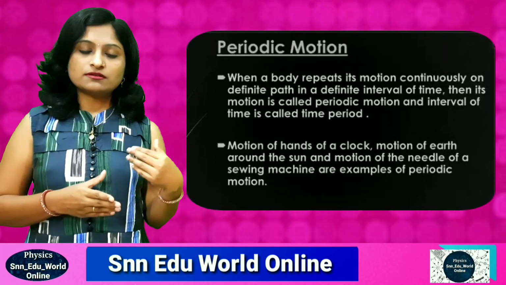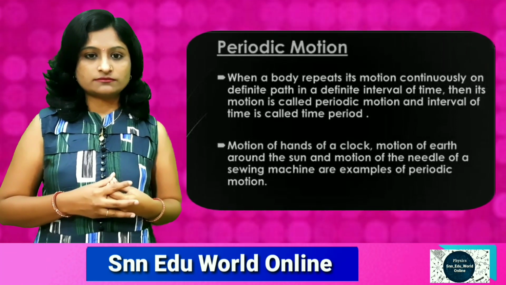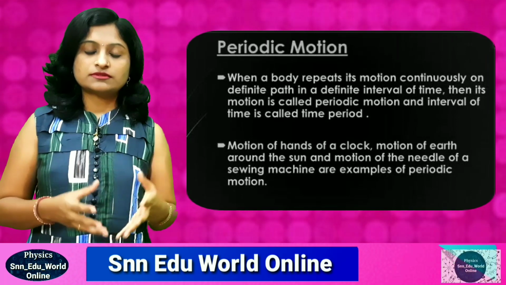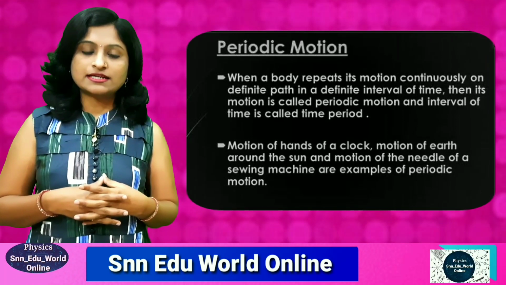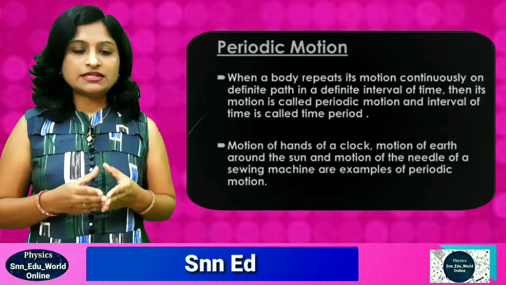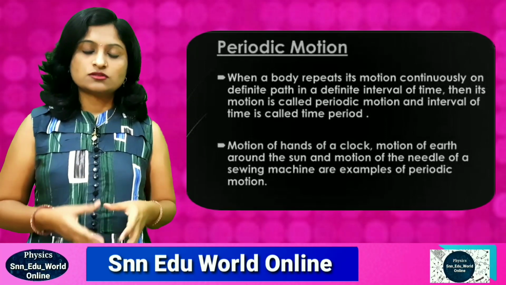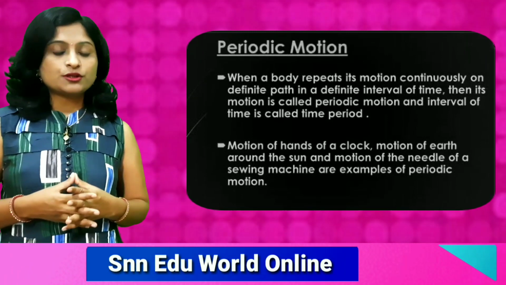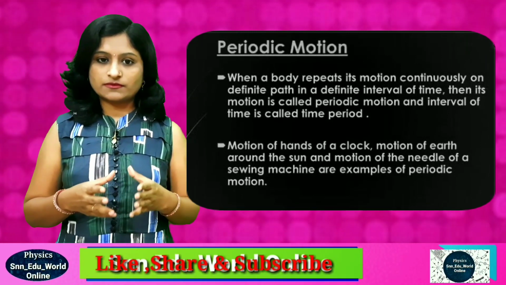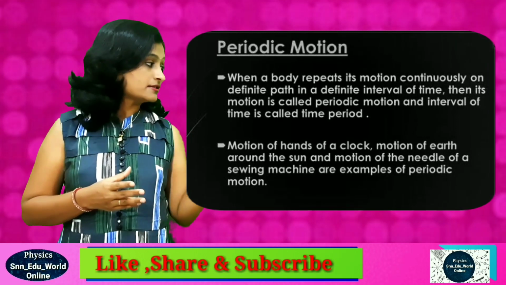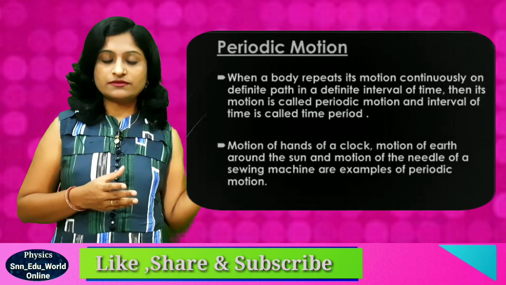For example, Earth revolving around the sun, or planets revolving around the sun, satellites revolving around the planets, and the minute hand and second hand in the clock. So these represent the periodic motion of a particle. These are the examples. Some more are given in this slide.